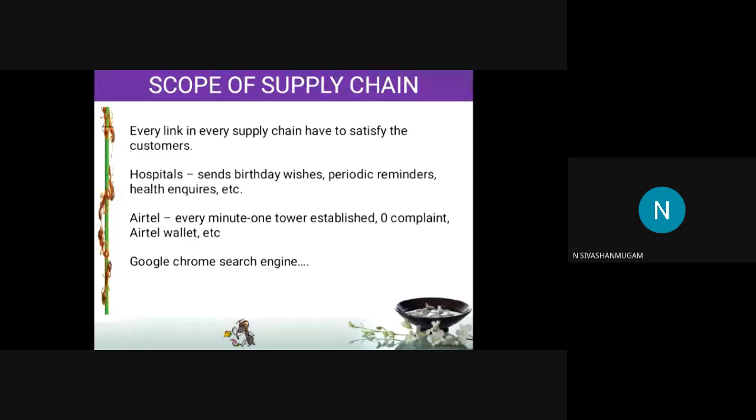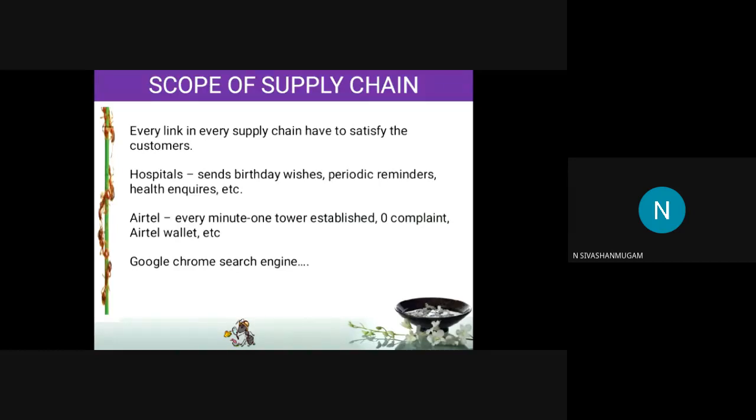And they are providing Airtel wallets. Why are they providing an Airtel wallet? Because if you have money in the Airtel wallet, it can be used for recharging easily. So it is only to satisfy the customer. Okay, best example, the Google Chrome search engine, what we discussed in class 2.